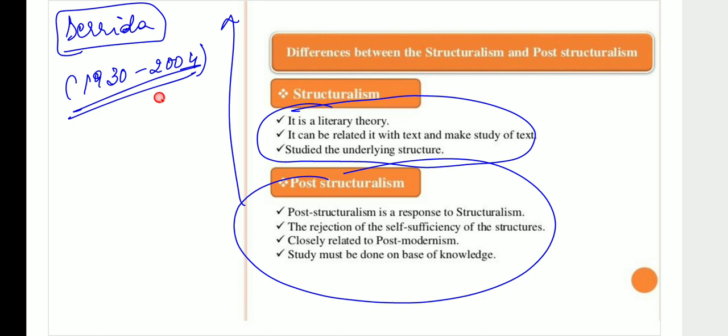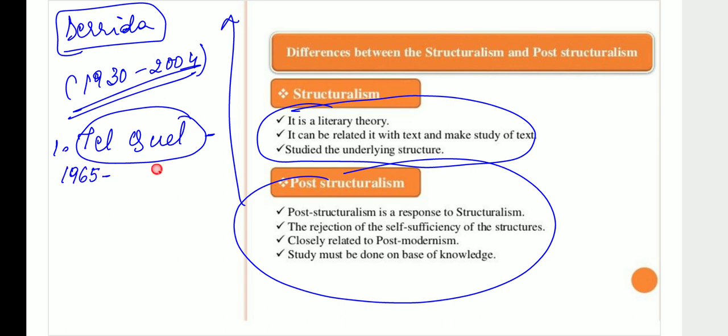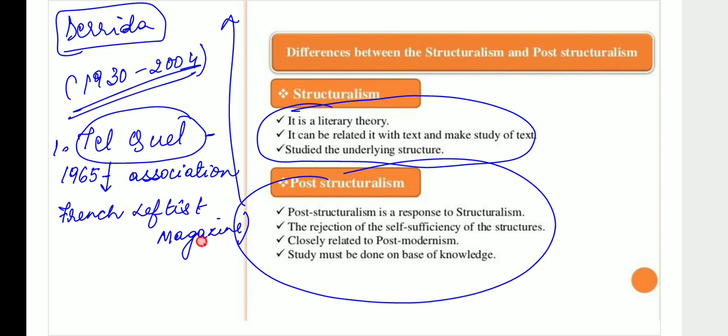By the way, there is a question that comes in your next exam. Please write this question down. Does anybody know about Tel Quel? If you didn't know, you now know about it. Derrida started an association in 1965, and Tel Quel was a French leftist, left-wing magazine. Leftist is that which is trying to look at people's good altogether. By the way, literary theory was inspired by the student revolt movement that was taking place in the 1960s. You should remember that as well.